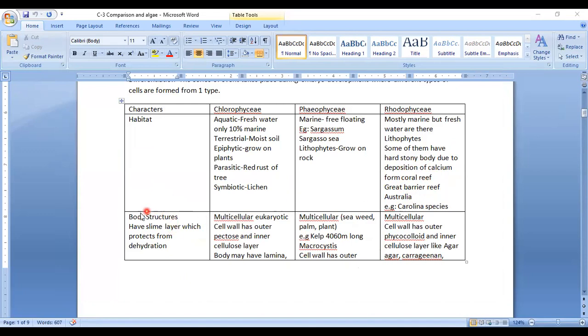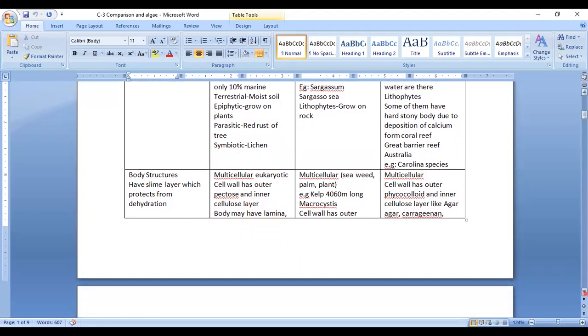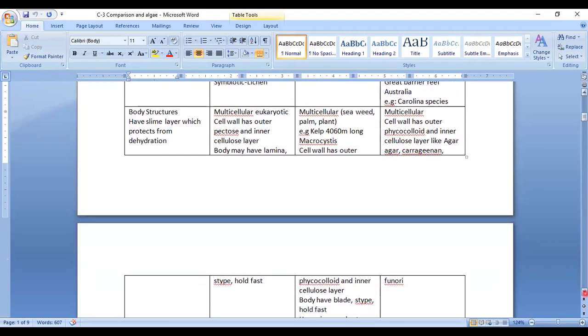Okay. Now we will talk about body structure. Generally, algae have an outer covering of slime. So what is this slime? This is some slippery layer. This layer is very much required as a layer of protection. This layer prevents them from getting dried. So in case of Chlorophyceae, in the outer part the cell wall has pectose, and the cellulose layer is present beneath the pectose layer. Okay, and the body can be classified as having lamina, stipe and holdfast.